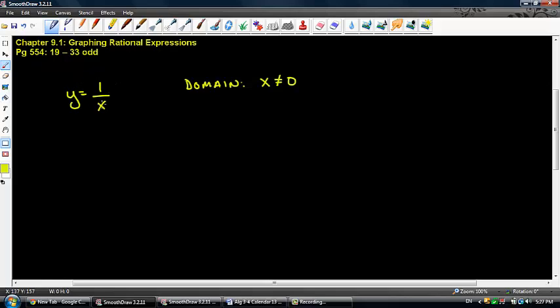In this particular case, all of the other values are okay, but if I put a 0 in here, I'm going to end up with an undefined answer. So we want to make sure that we establish our domain. But let's see what happens here, because this is actually a very interesting graph. If I let x be very close to 0, we just can't get there, but we can get really, really close. We can get as close as we want to 0. So I'm going to choose a couple of values that allow x to be very, very close to 0, and we're going to see what happens to our y values.